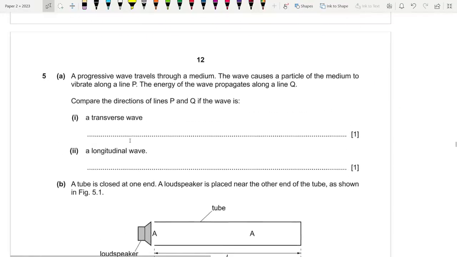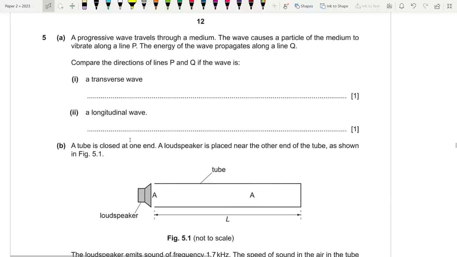A progressive wave travels through a medium. The wave causes a particle of the medium to vibrate along a line P. The energy of the wave propagates along a line Q. Compare the directions of lines P and Q if the wave is a transverse wave. So we know that energy is propagated from left to right according to this question, or right to left.